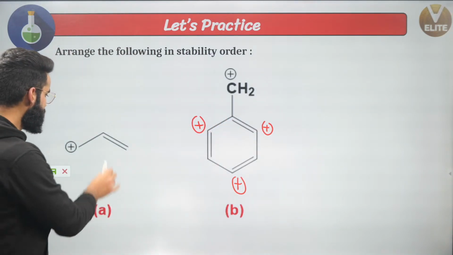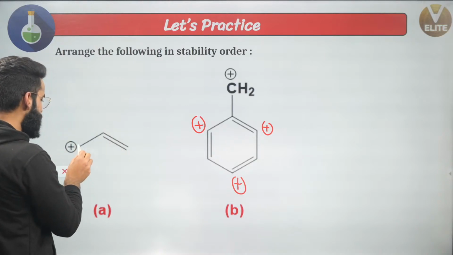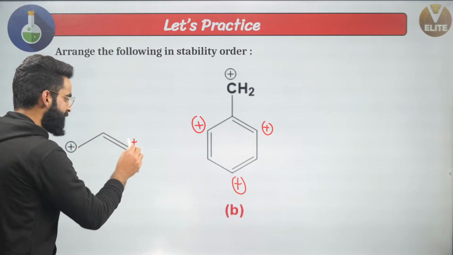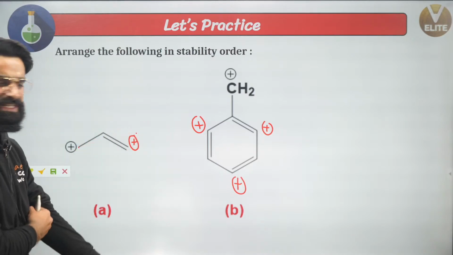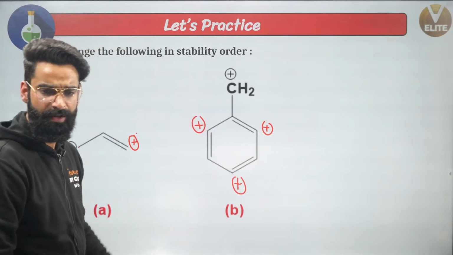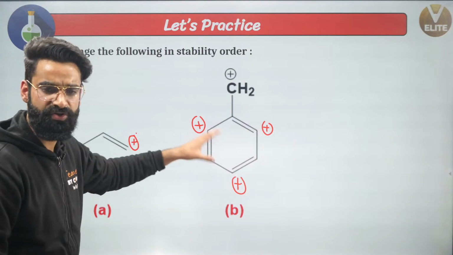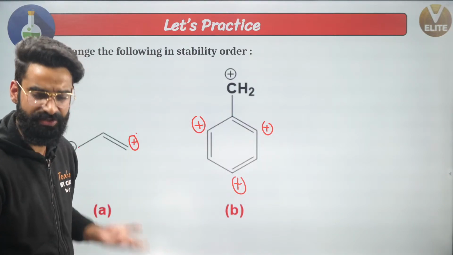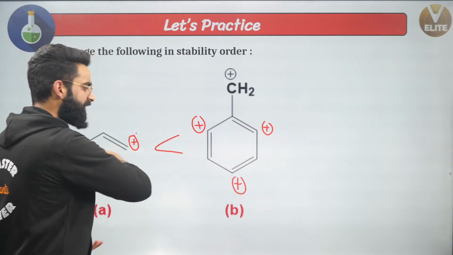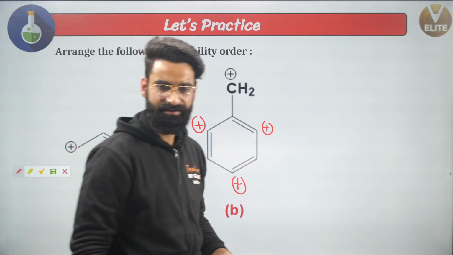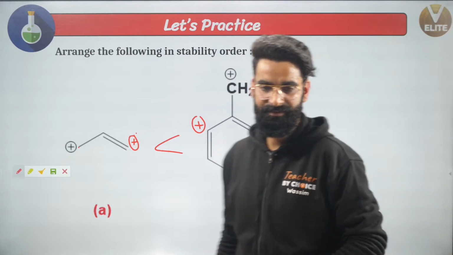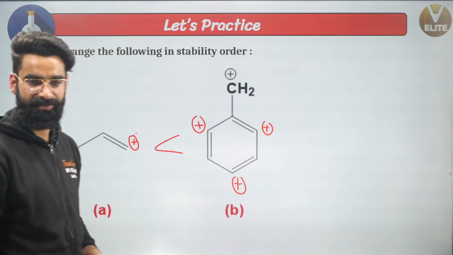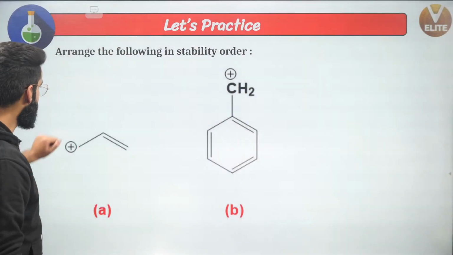And at the same time, due to the resonance, either the positive charge will be on this carbon or the positive charge will be on this carbon right here. Where is the dispersion of positive charge more? Dispersion of positive charge is more in the second one. Wherever dispersion of positive charge is more, only then is the stability of the charge going to be more. So the second is definitely going to be more stable than the first. Right? Correct? Absolutely, guys. Perfect.